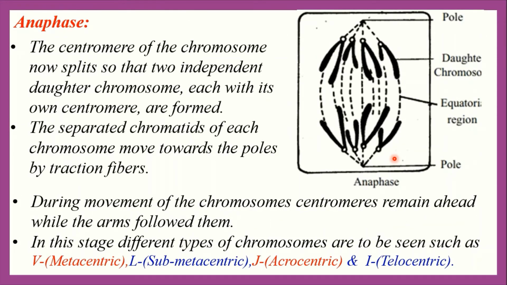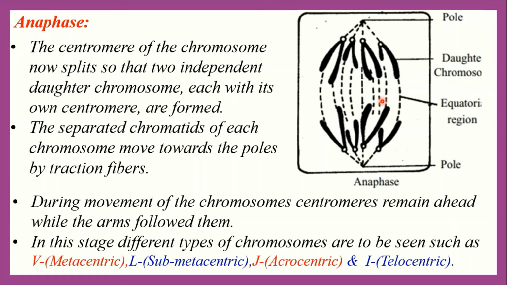And at the end of this stage, the spindle fibers disappear. The anaphase stage comes to an end when the daughter chromosomes reach the opposite poles. That means the contraction of traction fibers and the expansion of the stem body formed in the cytoplasm causes the movement of chromosomes.